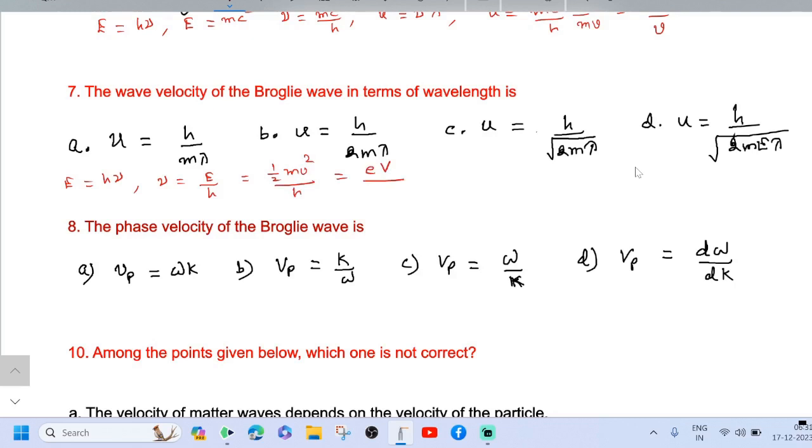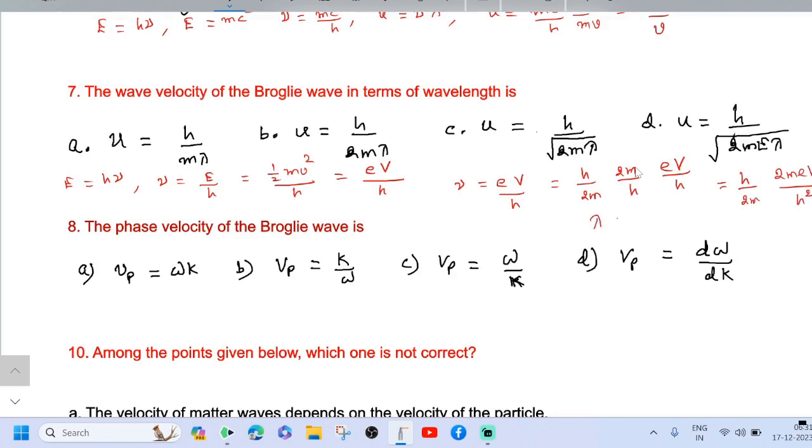Half mv square is equal to eV divided by h. Now take the relation nu equal to eV by h. This is modified as h by 2m into 2m by h, eV by h, which is equal to h by 2m, 2m eV divided by h square.